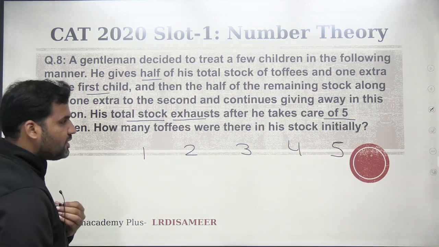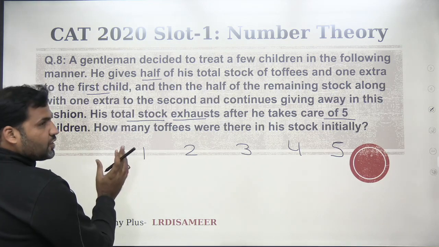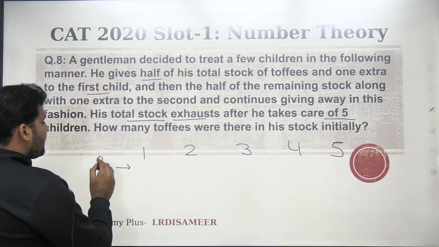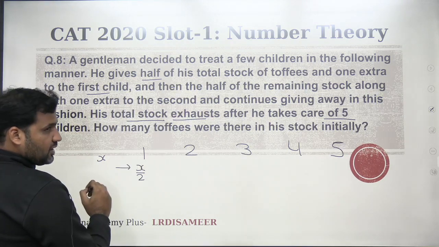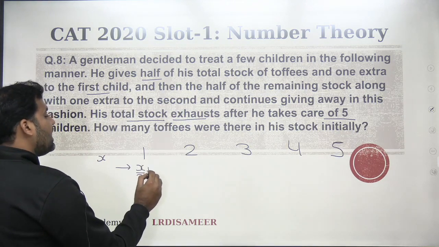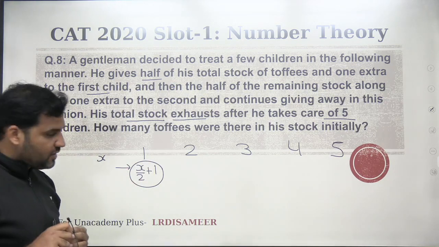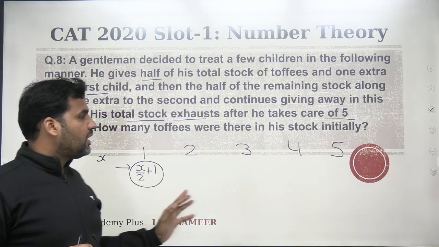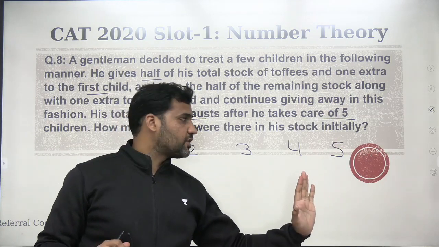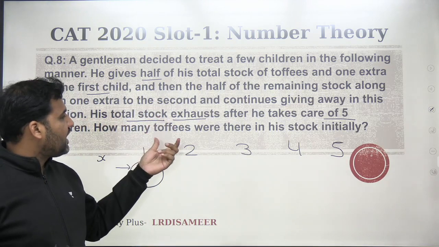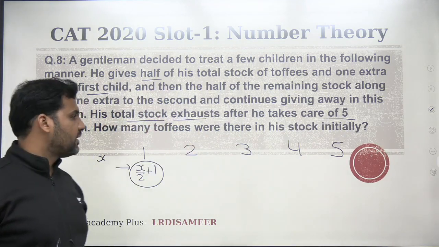Right? So what he is doing is he's going to the children number 1. Whatever stock of toffees that he has, let's say he has stock of X toffees, he will give half of the toffees to the children number 1, and then he will give one extra toffee to children 1. And this is what he will keep on doing till the fifth child. And after the fifth child, his stock gets exhausted. So what you are supposed to find out is how many toffees were there in his stock initially.